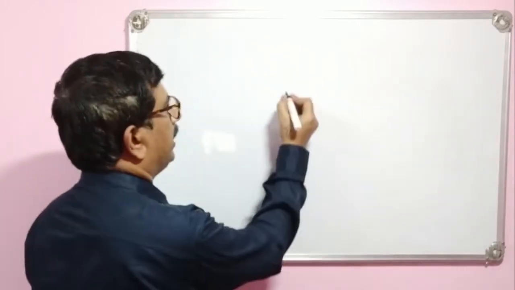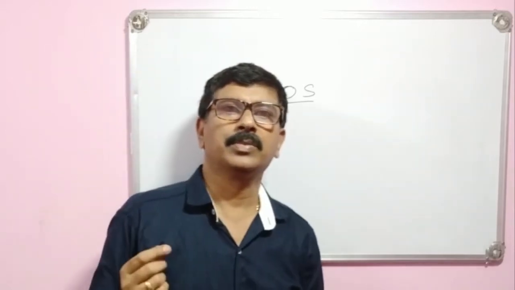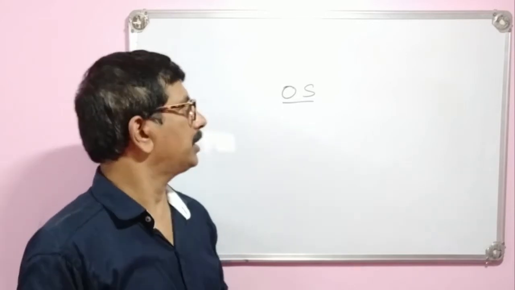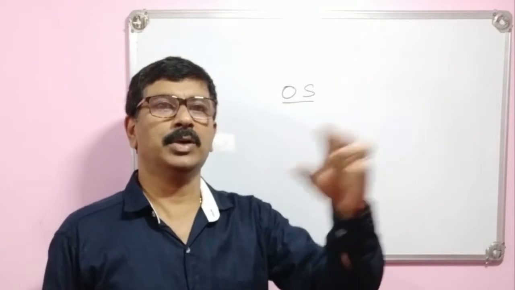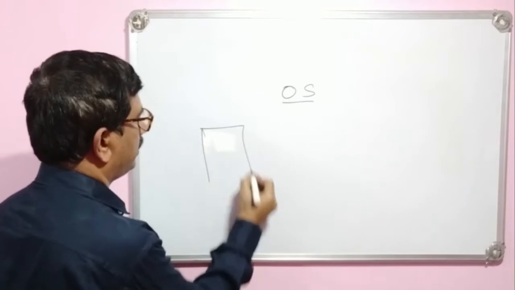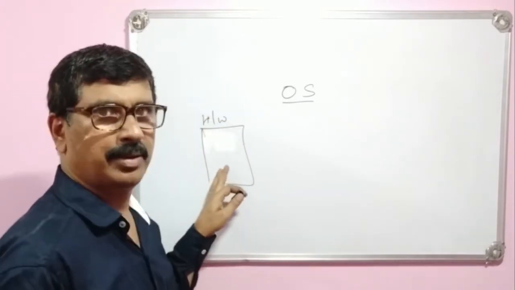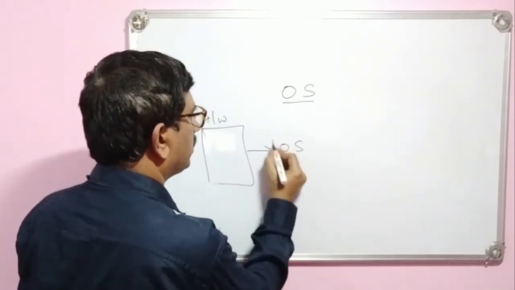maybe by initiating with what the operating system is. The first I'll take OS. Operating system. What is operating system? As the name suggests, operating system, operating the system, that means working with the system. If there is a hardware, if you call it a computer, on the hardware, to take the advantage of hardware, we need operating system.